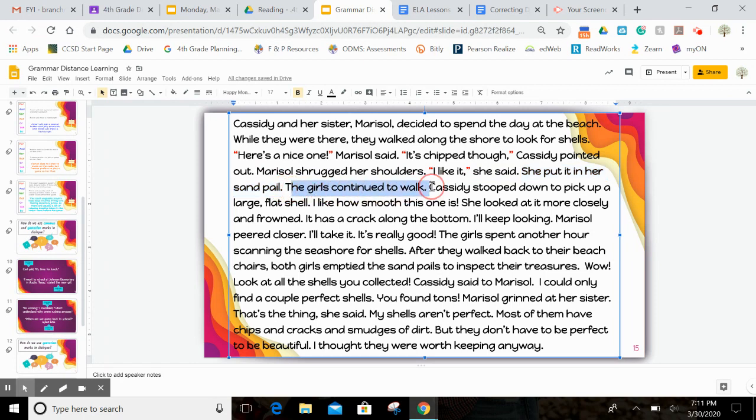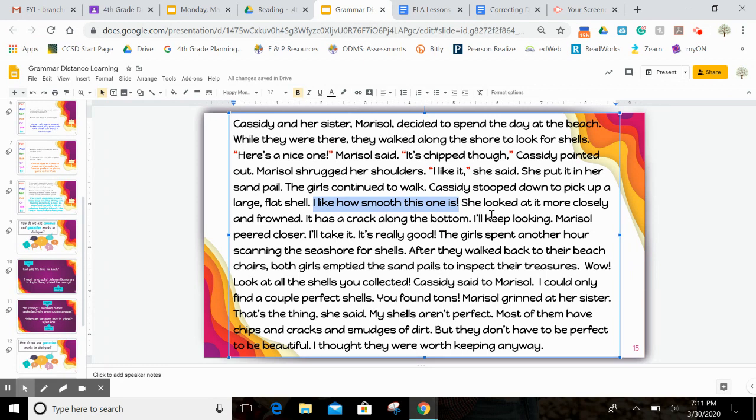The girls continued to walk. No dialogue. Cassidy stooped down to pick a large flat shell. No dialogue. I like how smooth this one is. She looked at it more closely and frowned. Okay, what did she say? She said, I like how smooth this one is. Do you see a dialogue tag there?